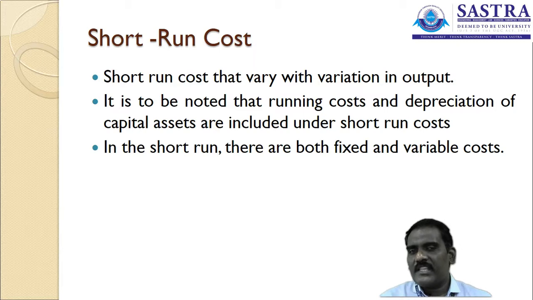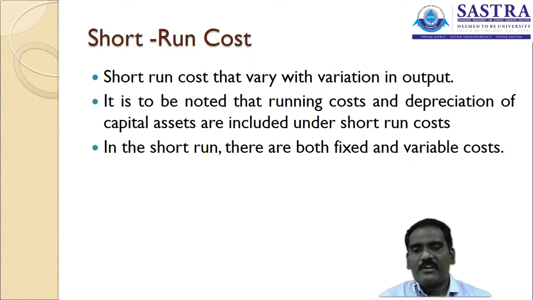It is not only the variable cost; a fixed cost is also incurred during the short-run period. Take depreciation: if depreciation is calculated on the straight-line basis, it is a fixed cost. Every year there is a cost we incur for the capital asset being used for manufacturing a product. For that we need to write off the value.